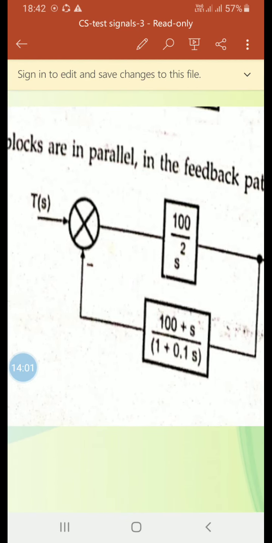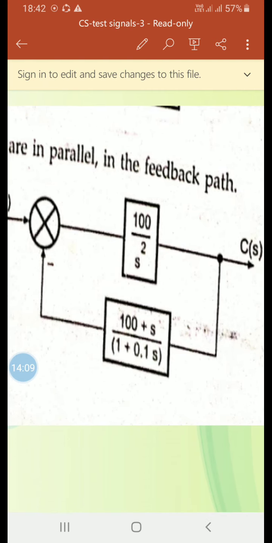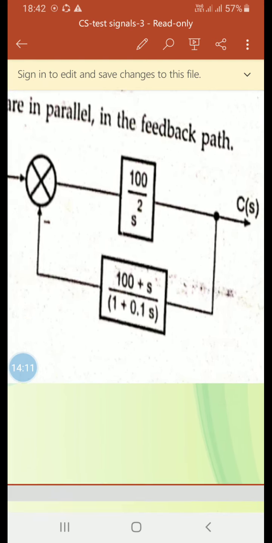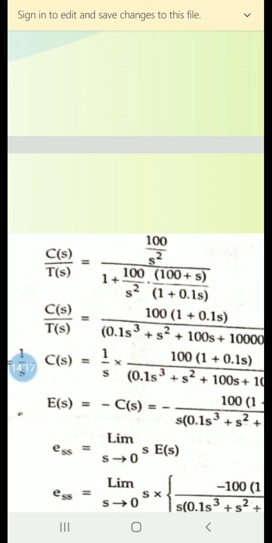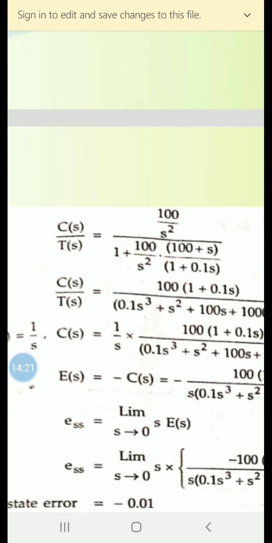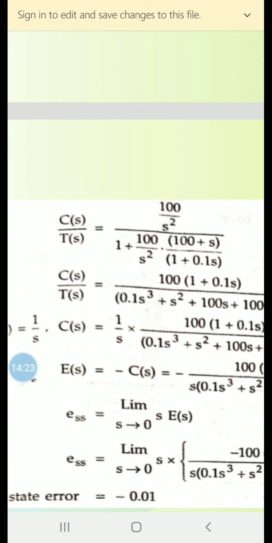So it comes to this simplified form of the block diagram. Now we can find C of s by T of s. One slide is a gap, I have continued it. C of s by T of s is 100 by s square divided by 1 plus 100 by s square into 100 plus s divided by 1 plus 0.1s.